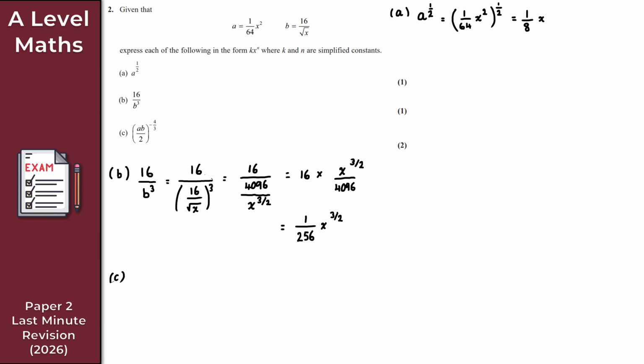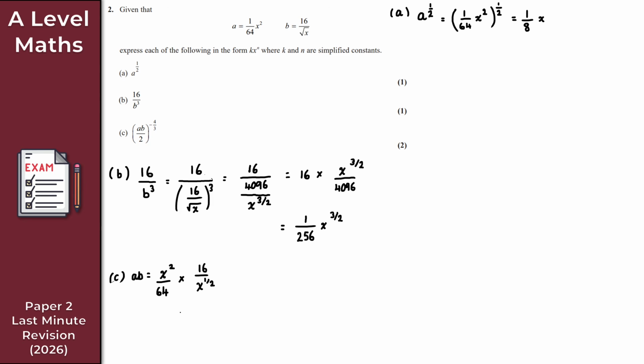So let's just start with finding AB here, this product of A and B. So AB then, that is A here, which is 1 over 64 x squared, times B, which is 16 over the square root of x, or x to the 1 over 2 there. So what I've got here then is x squared over 64, and then I times that here by B, which is 16 over x to the 1 over 2, right?